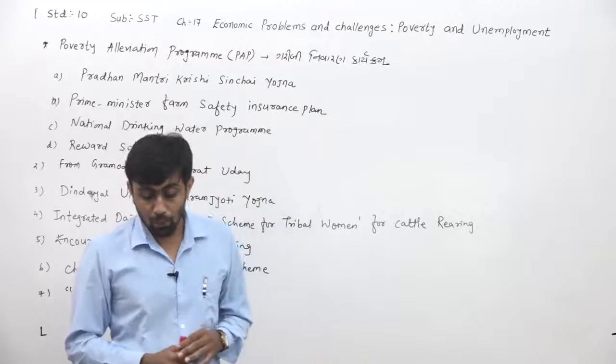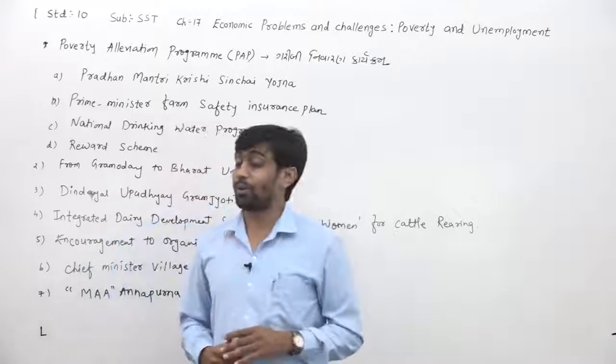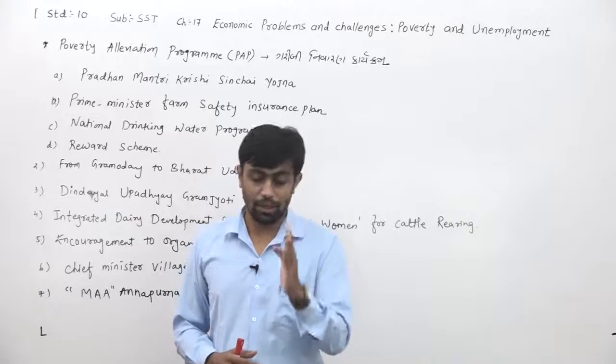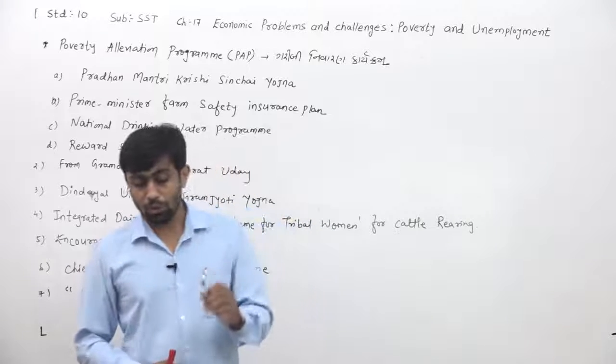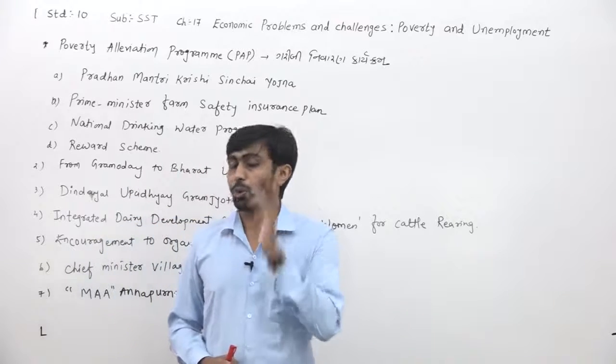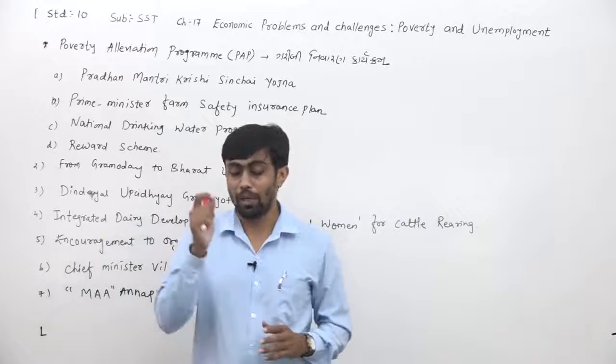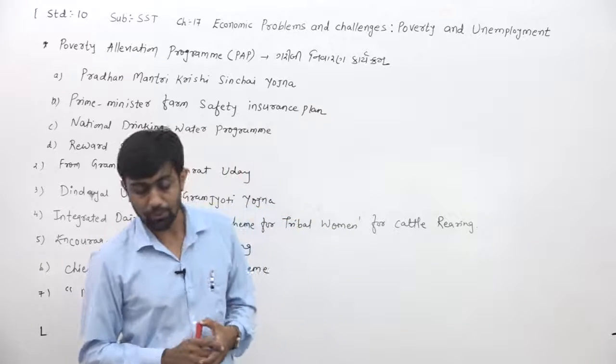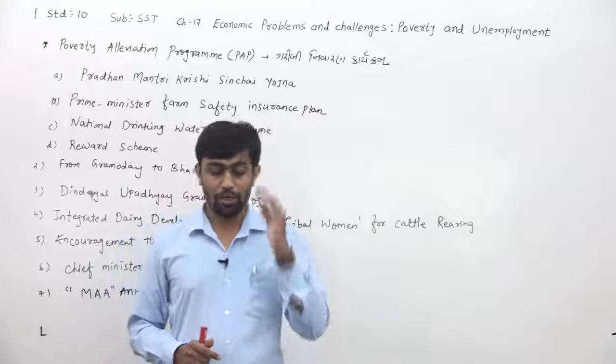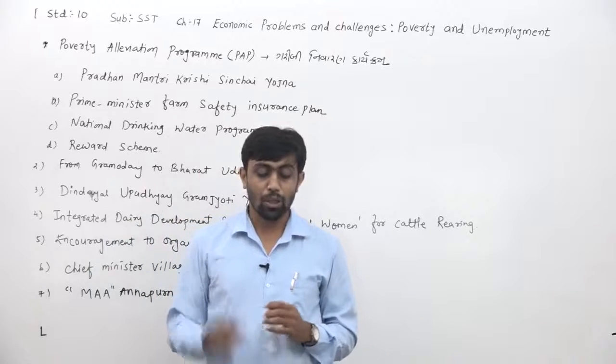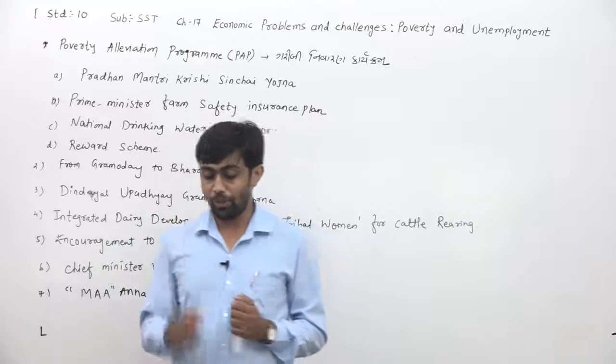Third is the program related to food security. Fourth one is the program related to social safety. And the fifth one is the program of alleviation.